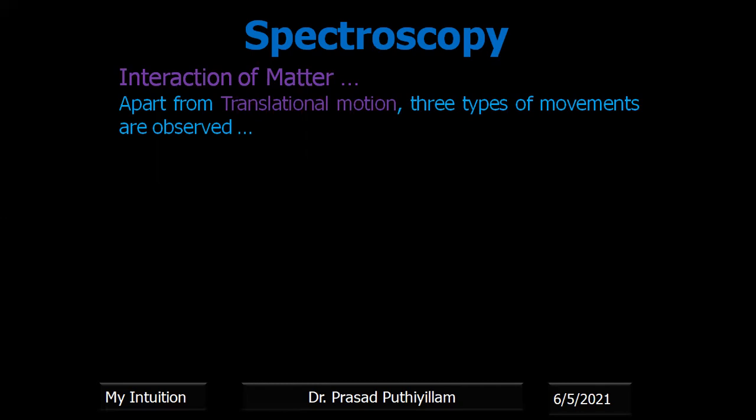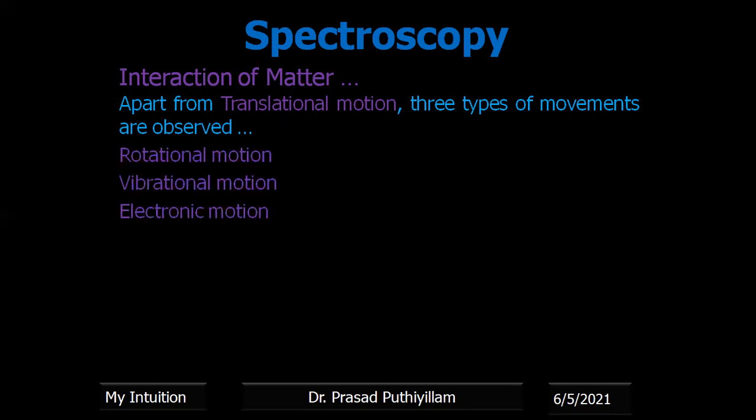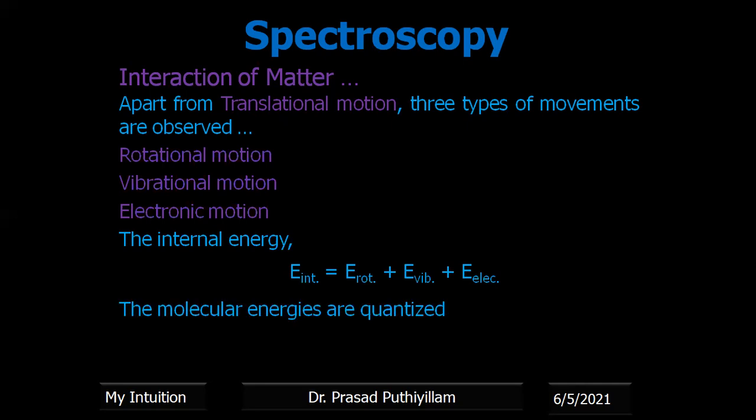It can be classified as translational motion as the main movement. Apart from translational motion, three other types of movement are observed: rotational motion, vibrational motion, and electronic motion. The internal energy of a molecule is the sum of the rotational energy, vibrational energy and the electronic energy.